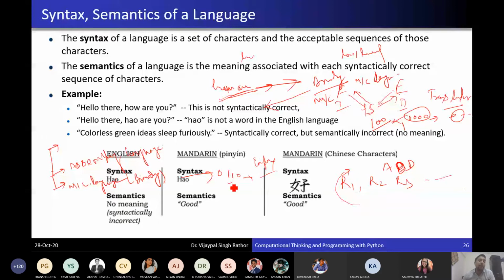Similarly, when a user wants to do something in machine language, the user should be aware of the codes: which code is used for performing which type of operation. That should be known. It means the user should know the internal structure of the computer, then the user can communicate. The same thing will happen here. The user should know about the internal structure.